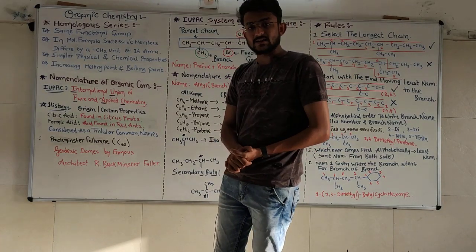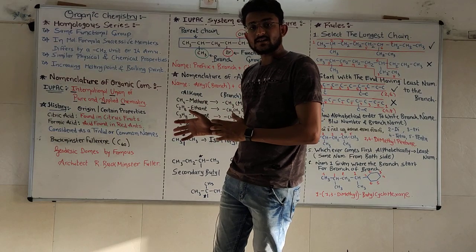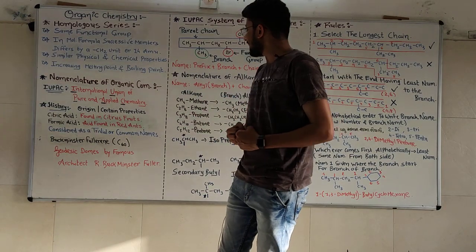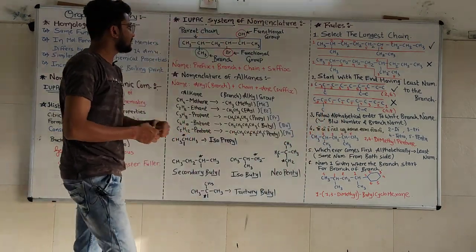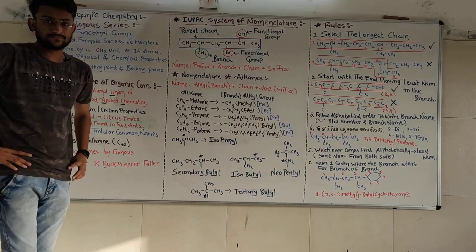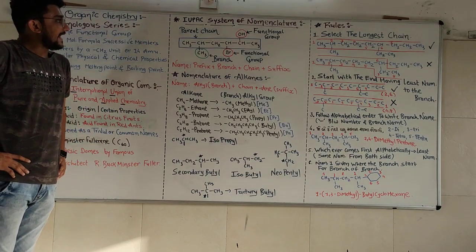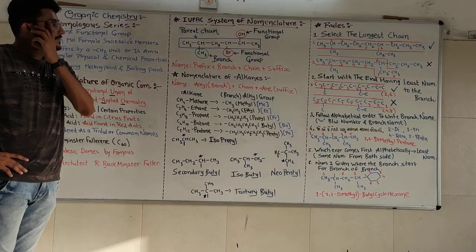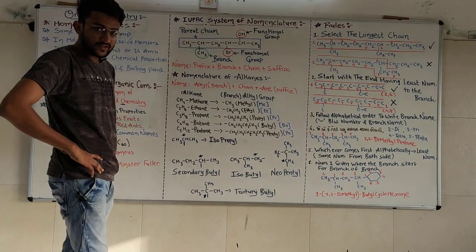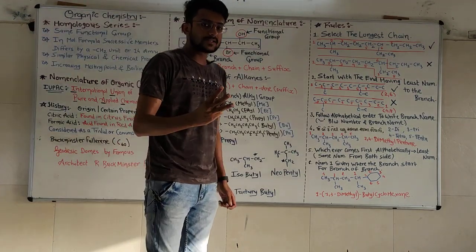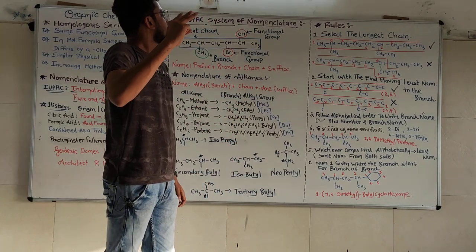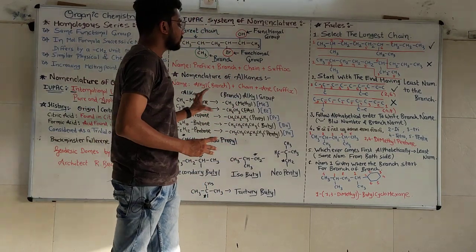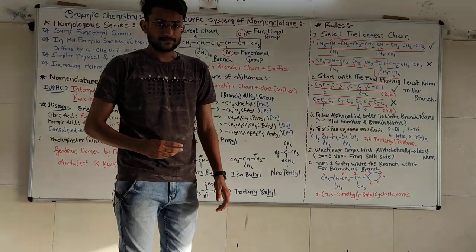Now the IUPAC, which is our main interest right now, the IUPAC system of nomenclature. There are three different words which are going to determine these whole rules.